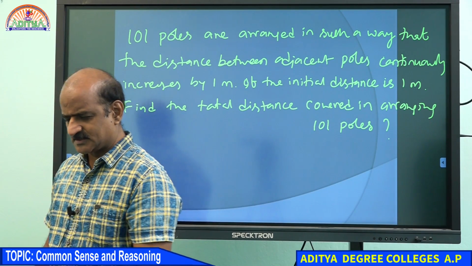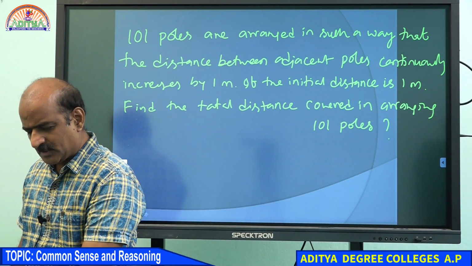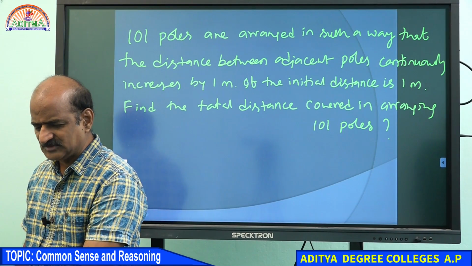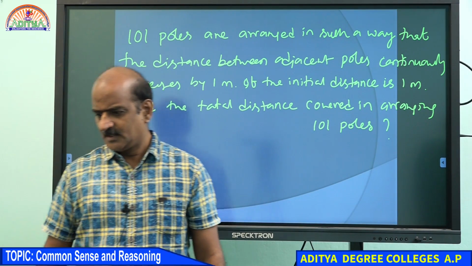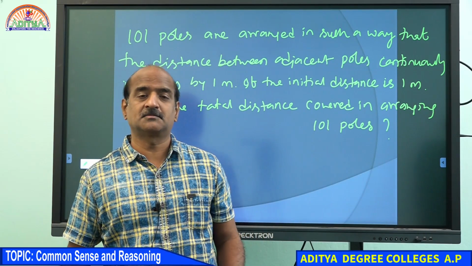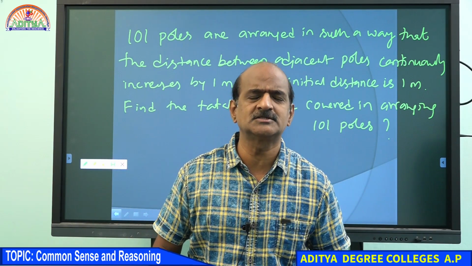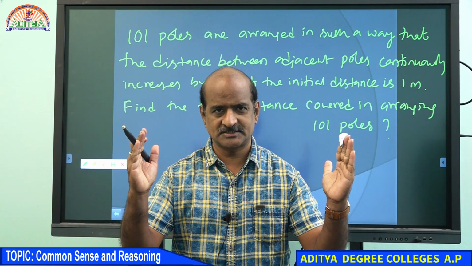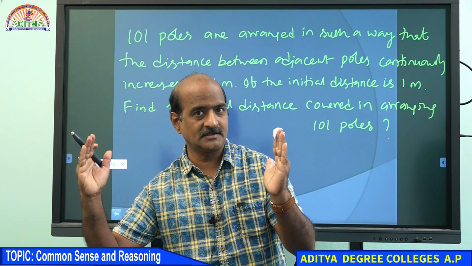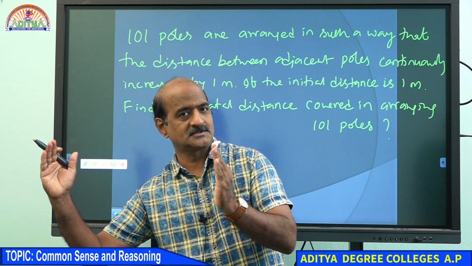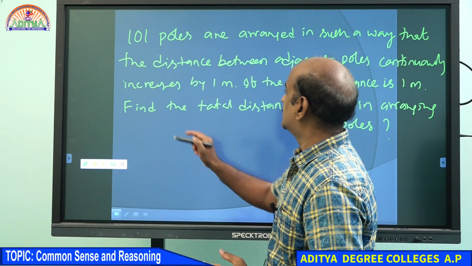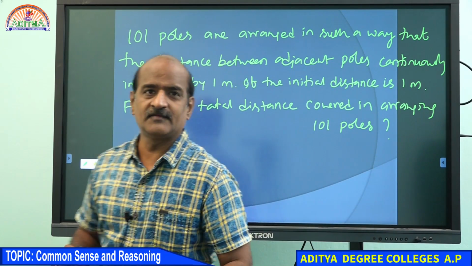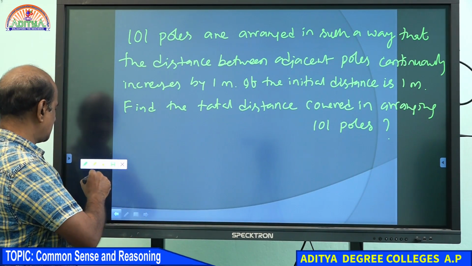No, student, please think once again. Remember, do understand that the distance between... Wonderful. This is a beautiful question, but still you can easily answer it by using your common sense. Now, the initial distance was 1 meter, then 2 meters, 3 meters, 4 meters. You can see that it increases by 1 meter continuously. The distance between every adjacent pair of poles increases by 1 meter.